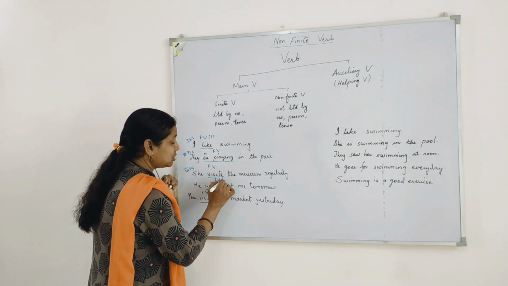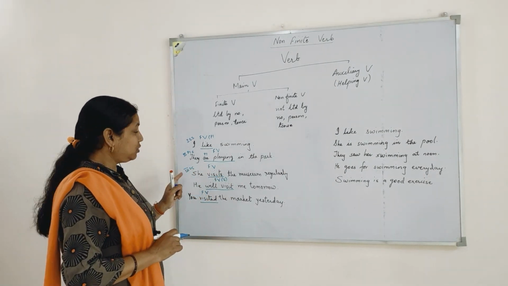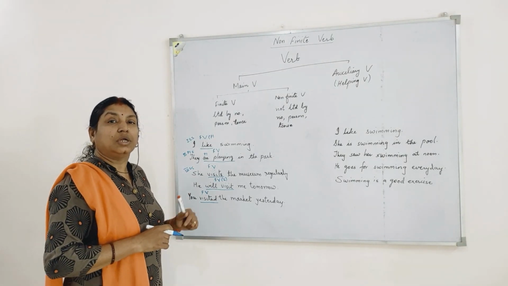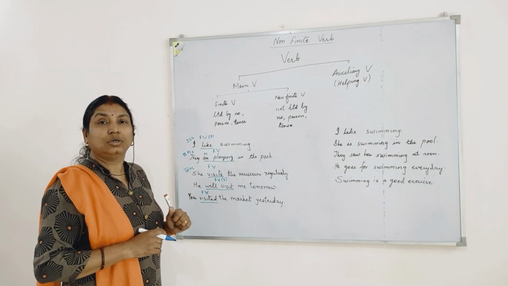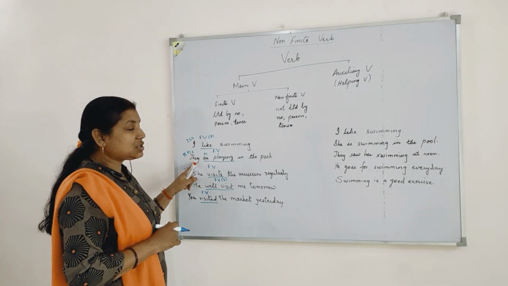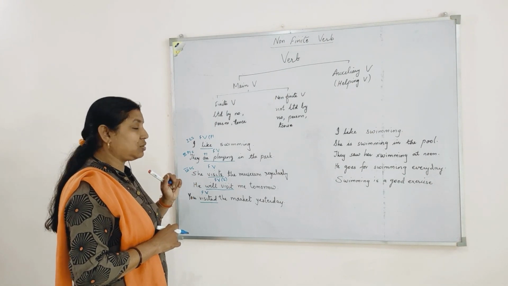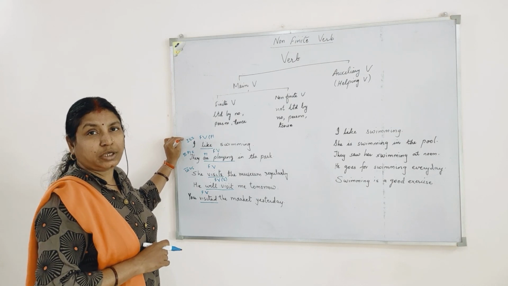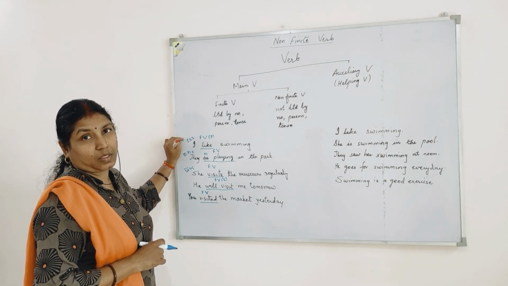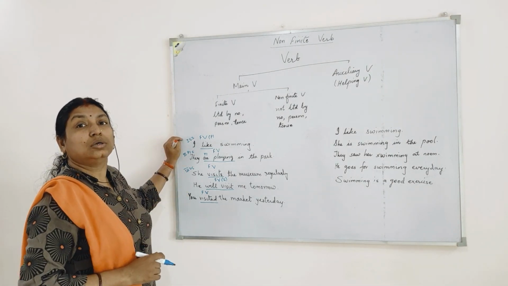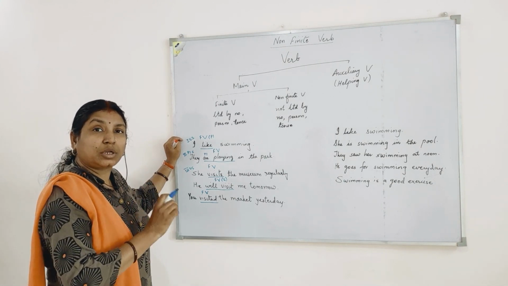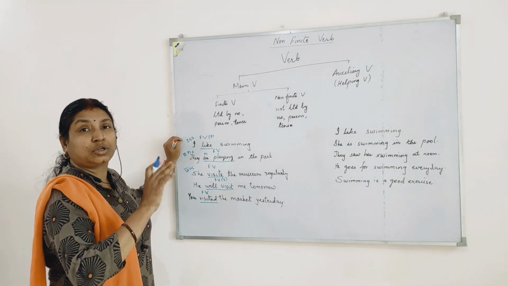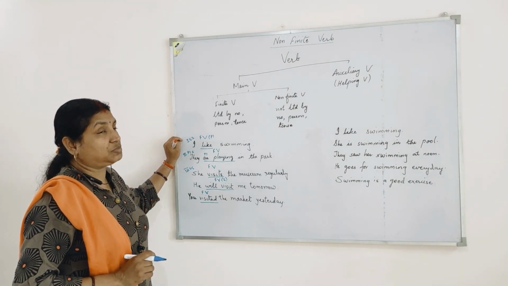So your verb is singular. Singular subject, singular verb. Till now we have spoken about the verbs that are behaving according to the number of the subject. Like plural subject, plural verb, singular subject, singular verb. And we have an exception for the first person who takes plural verbs. This is all about your verb behaving according to the singular and plural subject. Means verbs are changing according to the number and person of the subject.